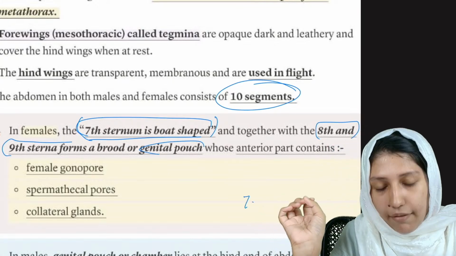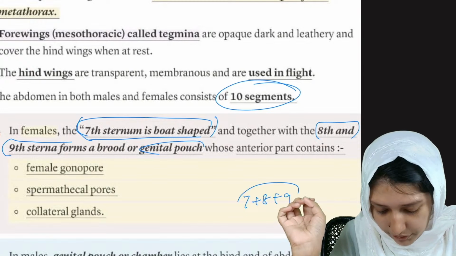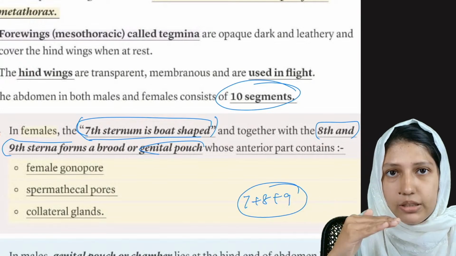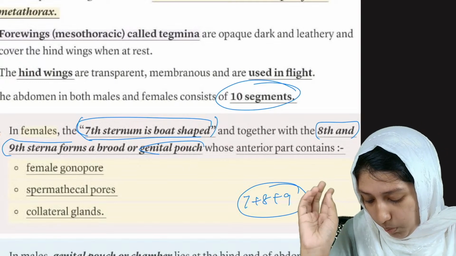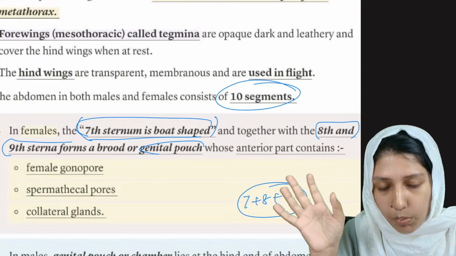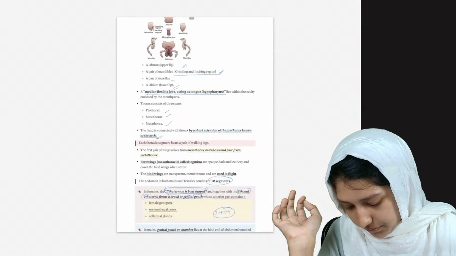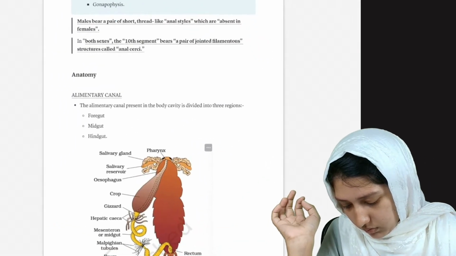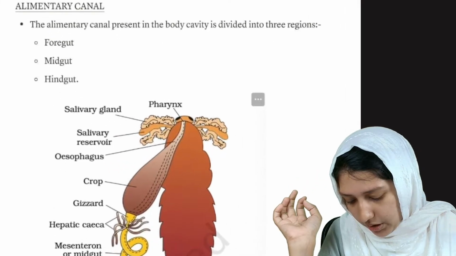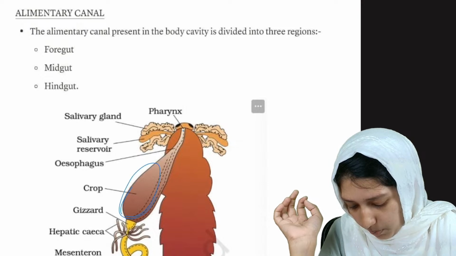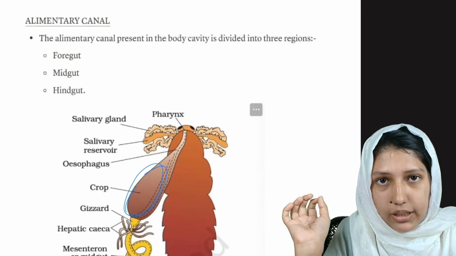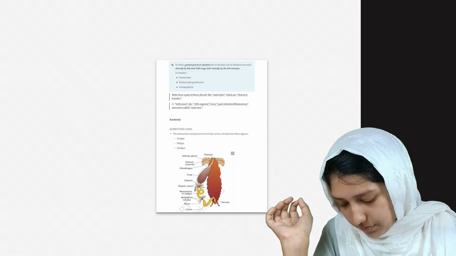So 7 plus 8 plus 9 of the female abdominal segments form the brood or genital pouch in females. And the alimentary canal: pharynx, esophagus, and it goes into a crop or gizzard. These are additional structures.